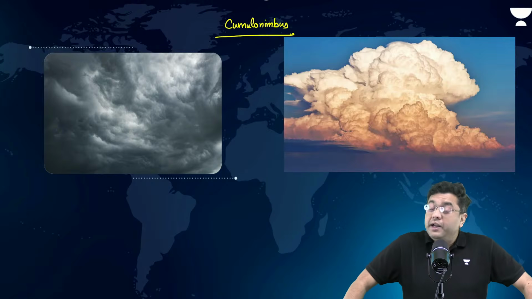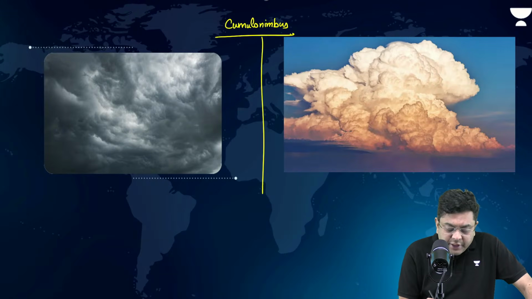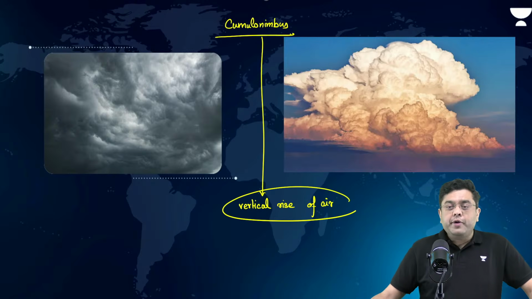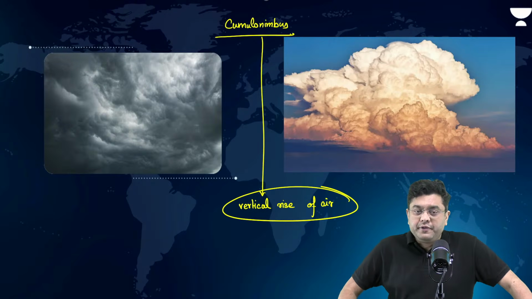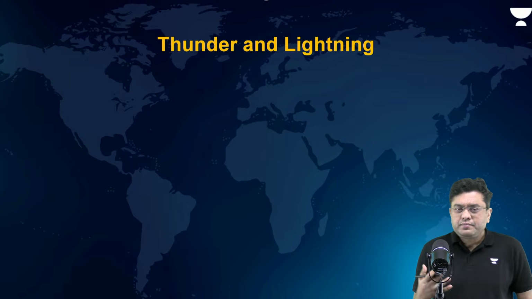During cyclonic formation, in the case of the cold front, in all these cases you have cumulonimbus always created whenever you have a vertical rise of air. That is when this kind of cloud formation is always observed. It is associated with thunder and lightning.